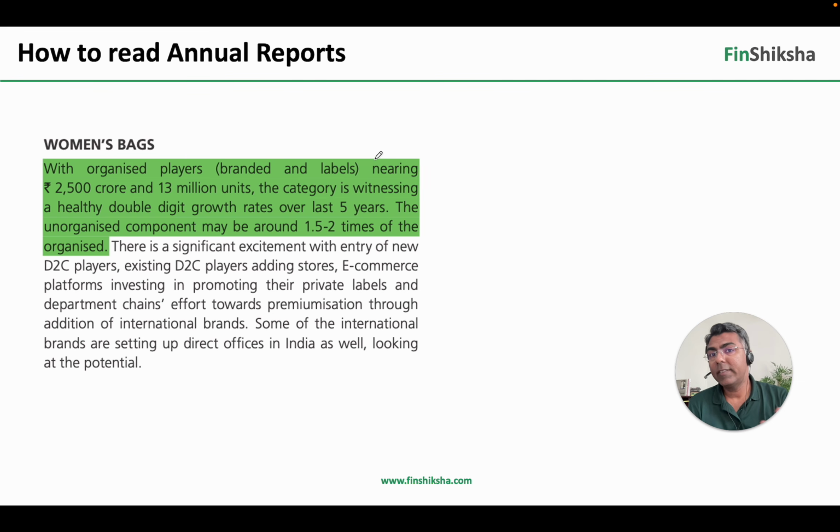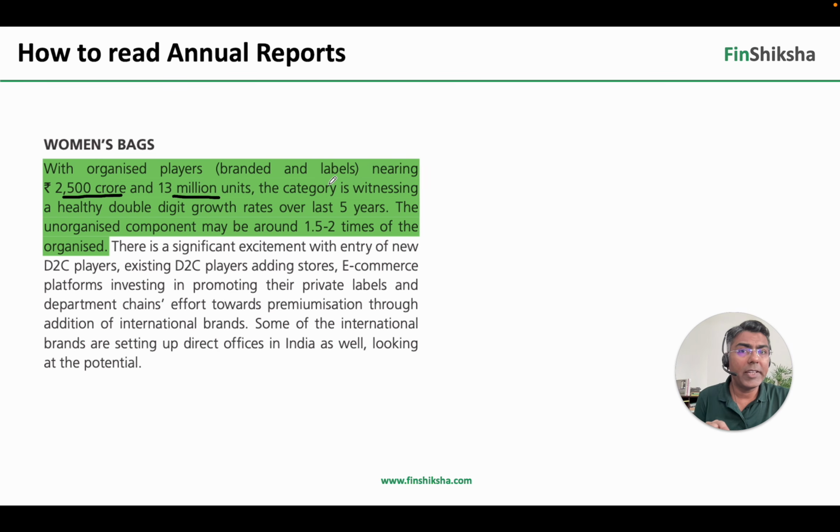In the women's bags and accessories segment, you will note that organized players are nearly about 2500 crore and 13 million units. The category is witnessing healthy double digit growth, and unorganized is actually about 1.5 to 2 times of this. So this is an example of how you can get industry information as well. If you have a player tomorrow who's in the women's bag segment, you know the market size you're talking about is approximately 5 to 7,000 crore overall, including organized and unorganized. And how is that going to expand over a period of time? So that's the idea of looking at some of this information.